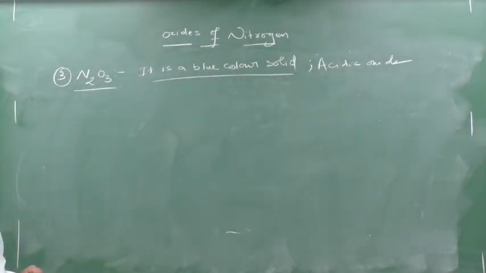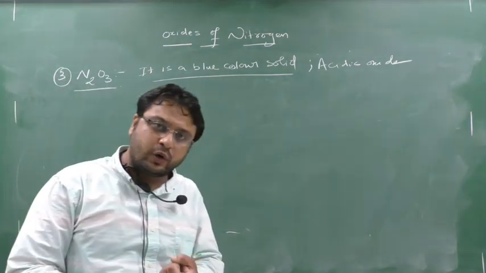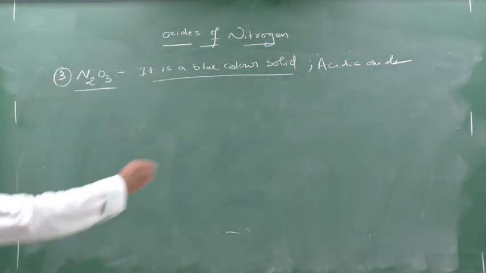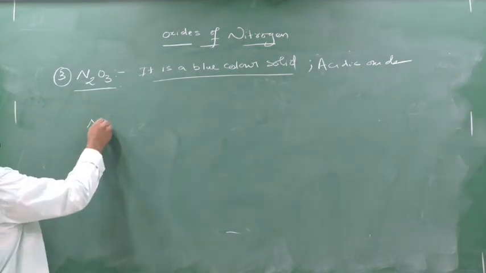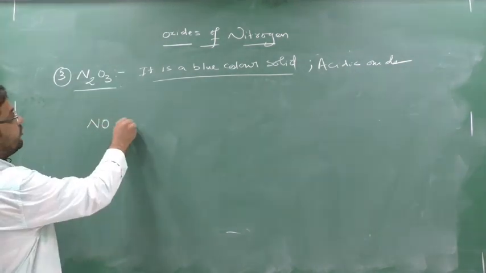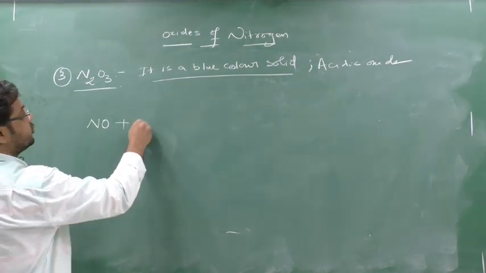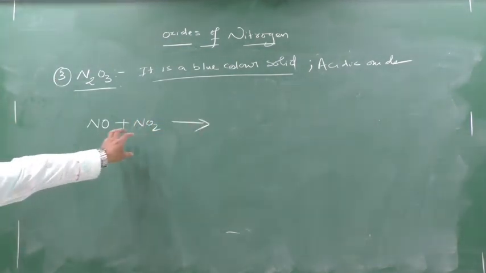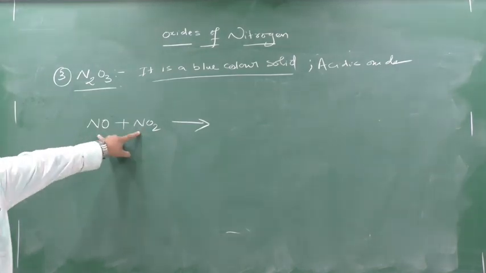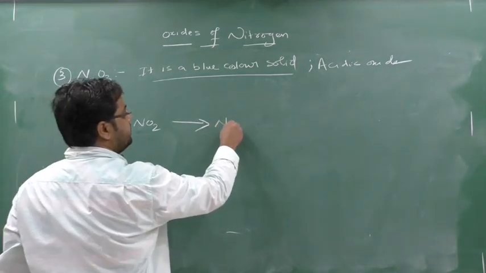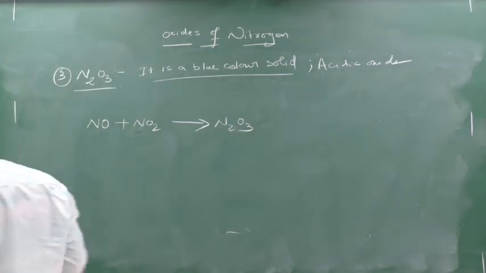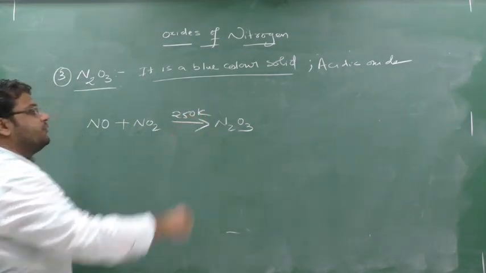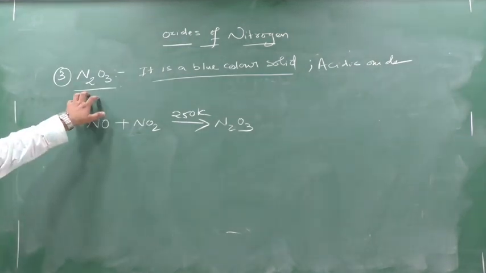See, if you want to prepare N2O3, you have NO and you have N2O also. So to prepare N2O3, I'll take NO, which I have, and I have one more oxide of nitrogen, that is NO2. Yes or no? I have this NO and this NO2, and this will form N2O3. So remember the preparation, at 250 Kelvin. How much? 250 Kelvin.